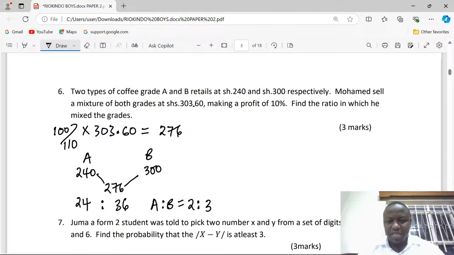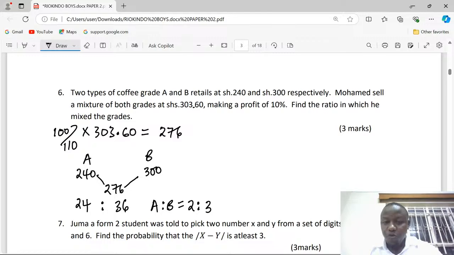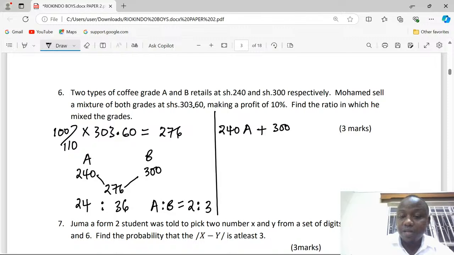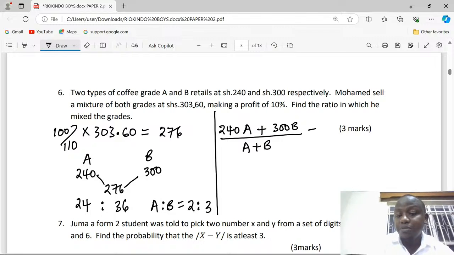You can use that formula or just follow the long method, whereby you will say 240 multiplied by several kilograms of grade A, then 300 times several kilograms of B. When we divide this by the total number of kilograms which have been mixed, A and B for both types, we will get 276.